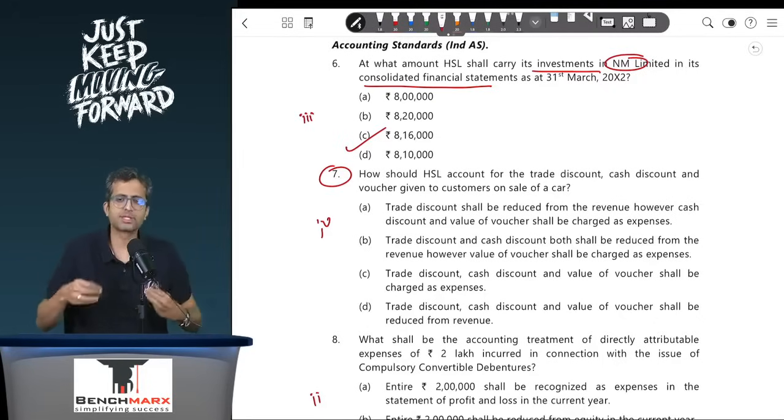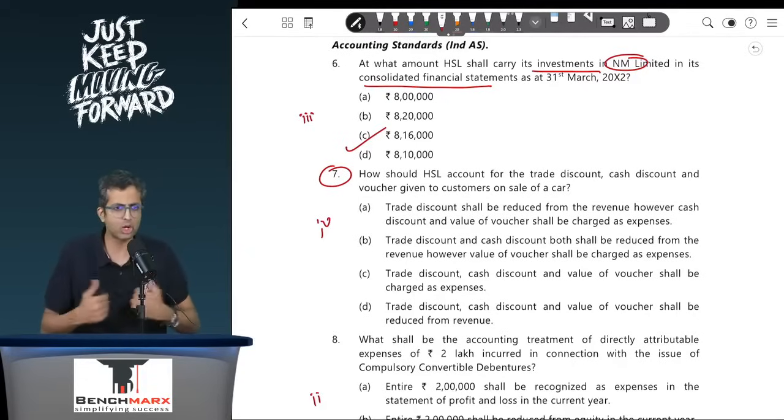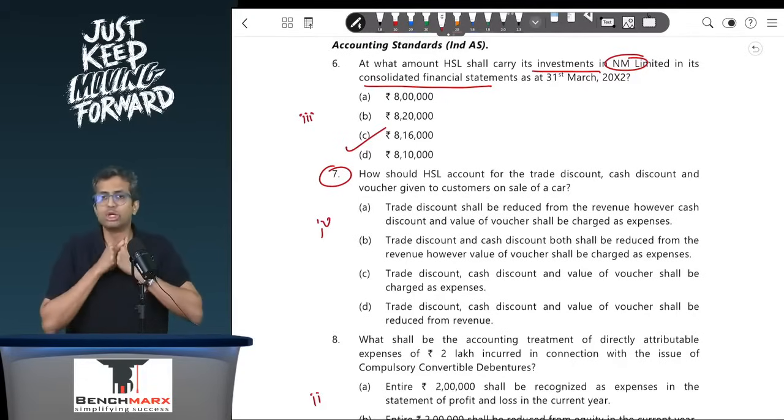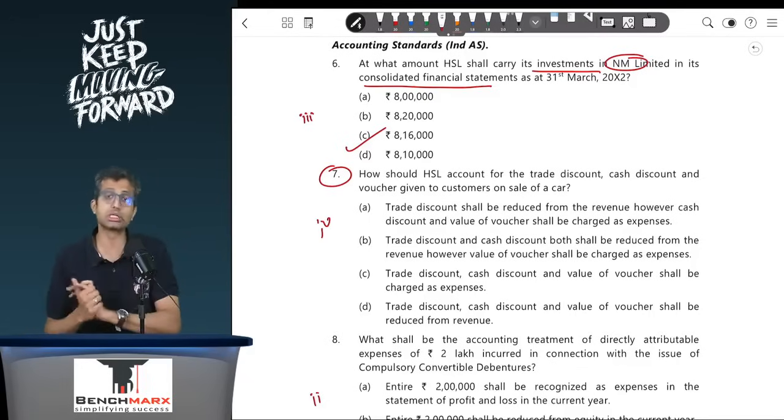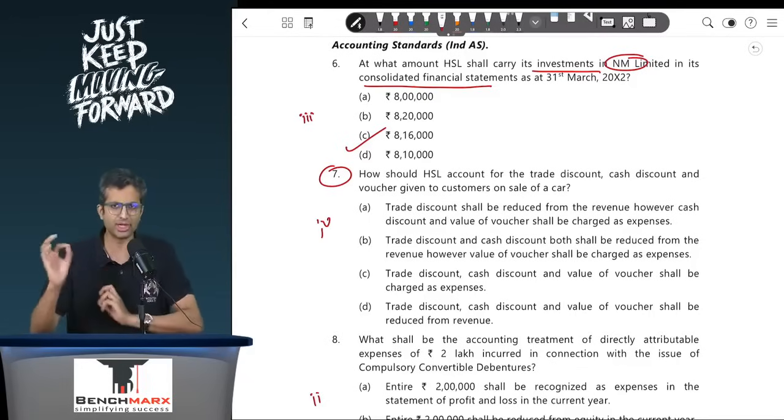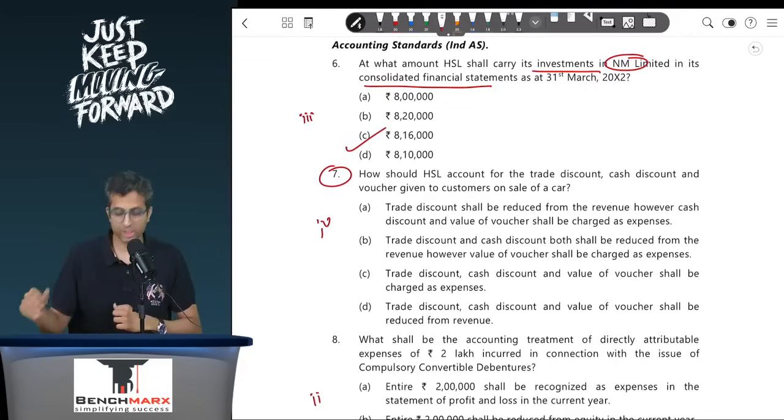115 says that revenue should be recorded at an amount that an entity expects to receive. If an entity expects to receive less due to maybe a trade discount, maybe due to a cash discount, maybe due to some other item, some other variable consideration, or a voucher, or something else, we should consider that as well. And hence in point 7 there can be a possible error when you will solve.